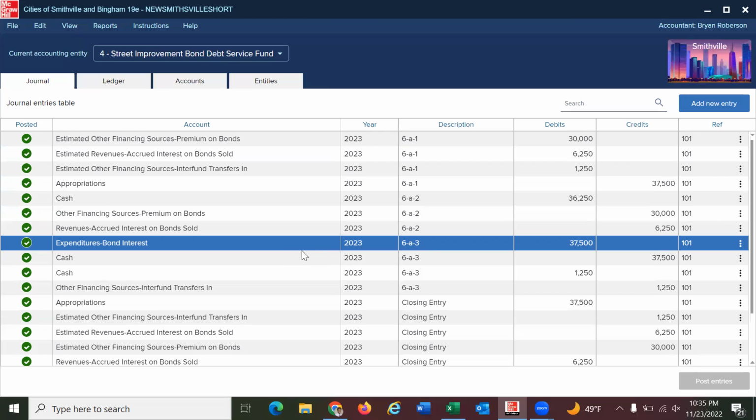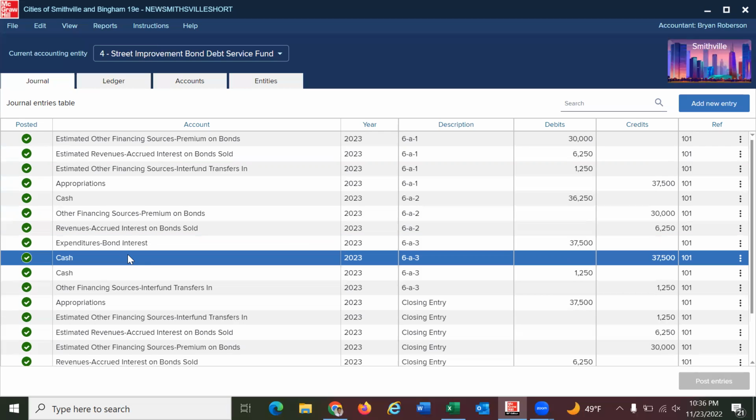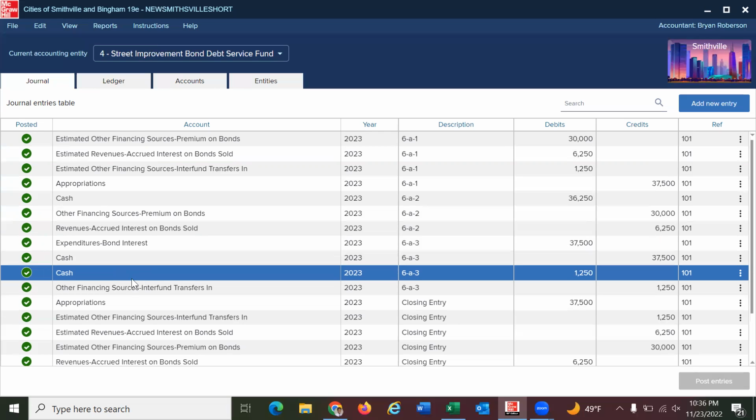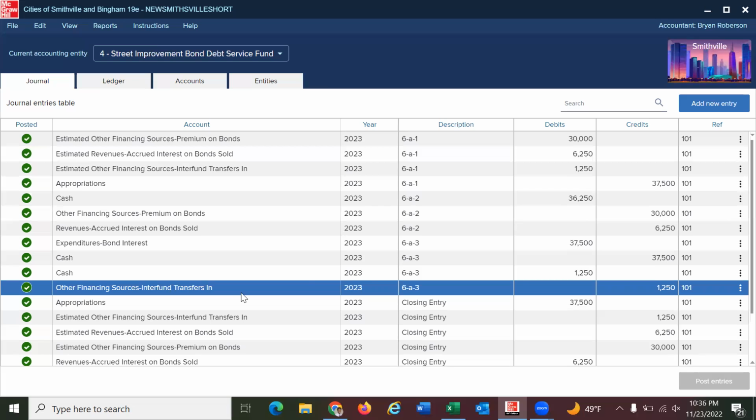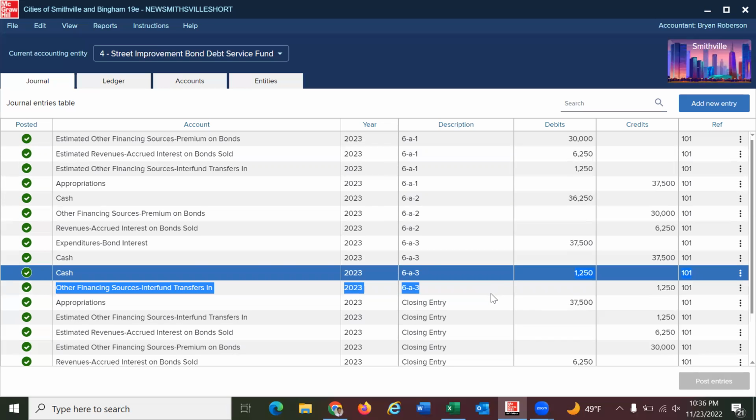So for the third entry, we're going to be doing the bond interest with the expenditures first with the cash payment, as it is mentioned in the problem, as well as the cash and the interfund transfers in for the 1,250 in the problem. The fund received an interfund transfer of 1,250 from the general fund, so that's what we are putting in here.